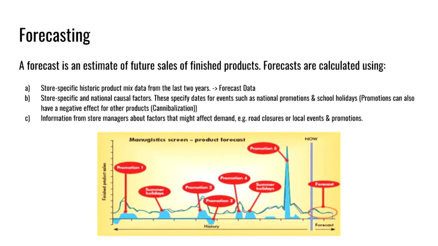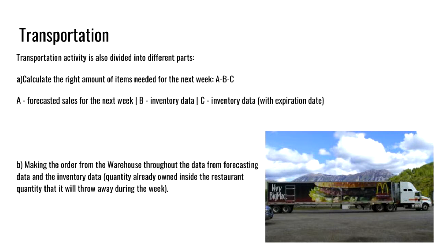This result will be corrected with store-specific causal factors such as holidays or national promotion, but also with information from the store managers about factors that might affect demand. For example, road closures and local events. When the estimation for the next week is complete, the operator will calculate with the material master data how many items to order. He will take the forecasted number for each item, subtract items still unsold, and add the items that will expire during the week. This action is possible thanks to the material master data.